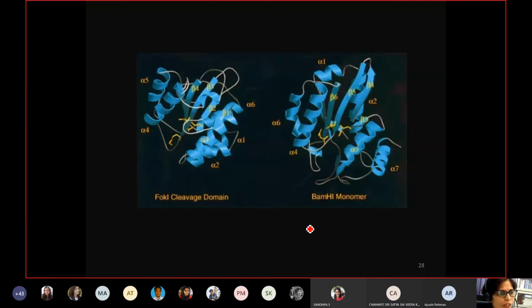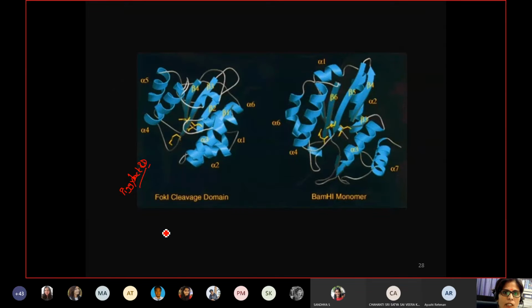Now the most important information from the crystal structure was the position of the cleavage domain, as I mentioned earlier, and that was the first time one had seen that this cleavage domain is piggybacked on the recognition domain. So this is at the back side of the recognition domain, and it is not freely available.